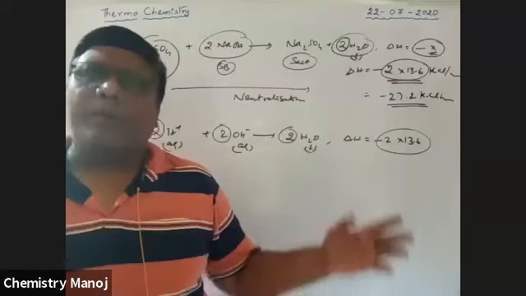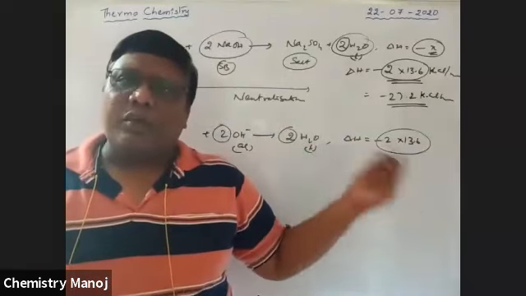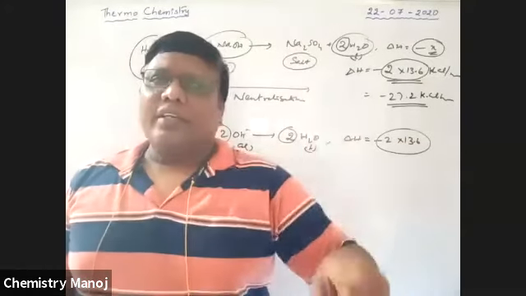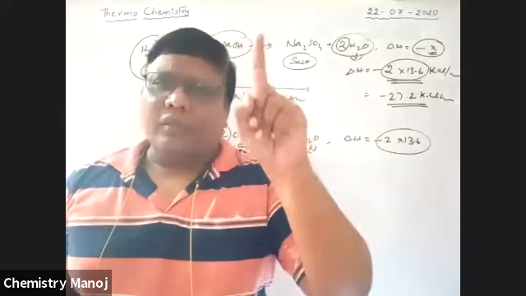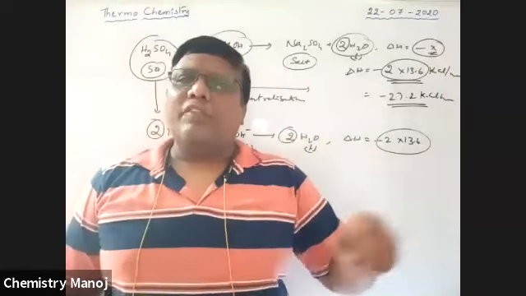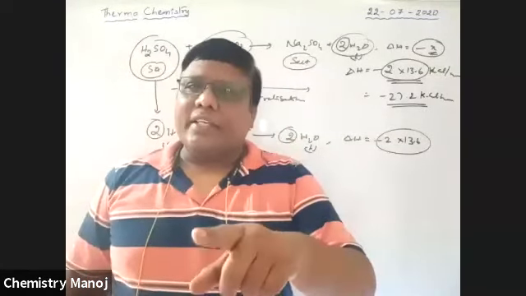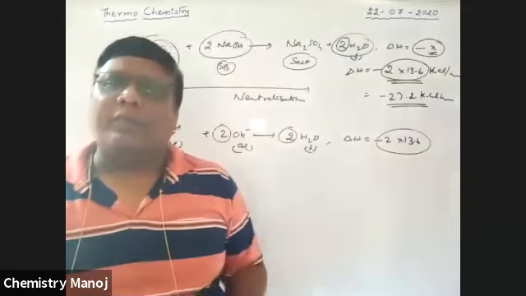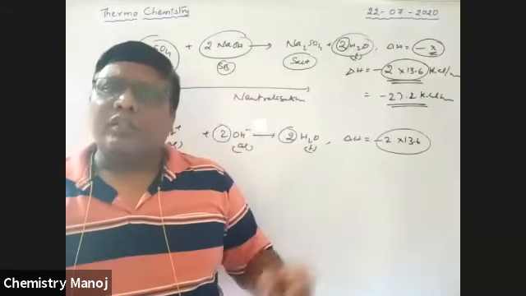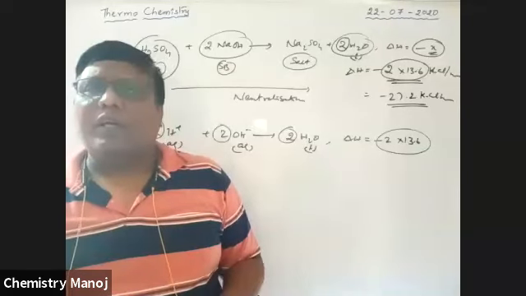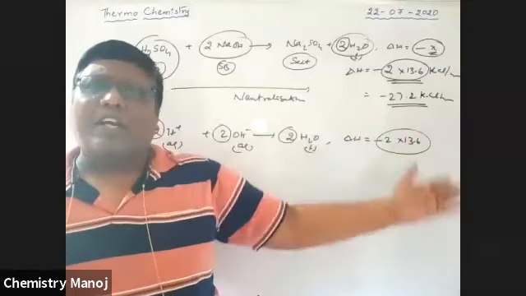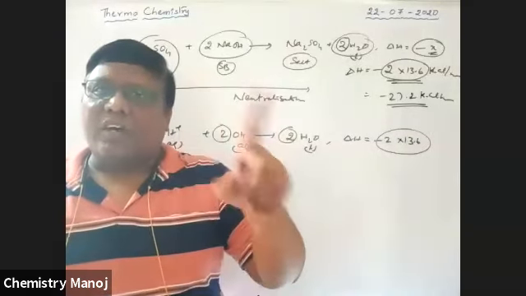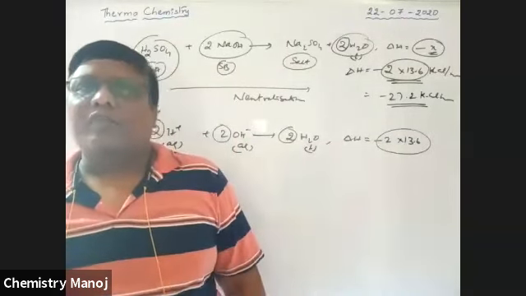If 2 moles are formed, multiply the value by 2; if 3 moles are formed, multiply the value by 3. But heat of neutralization is always expressed for 1 mole. The heat of neutralization of any strong acid with a strong base is always 13.6 kilocalorie per mole. The standard value is for 1 mole.